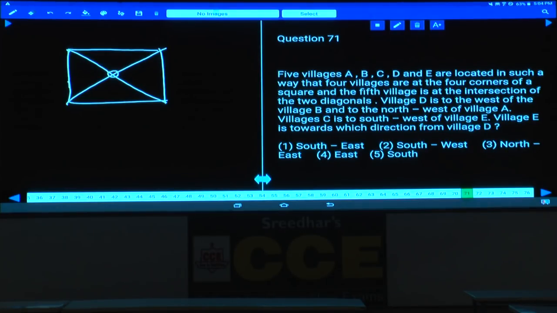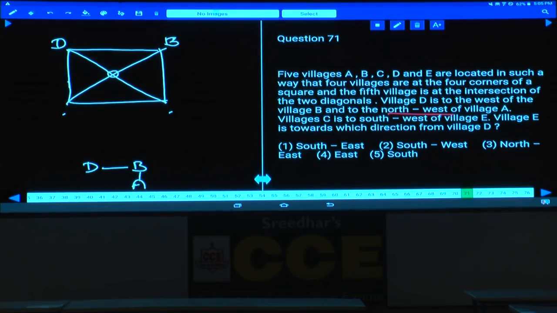And village D is to the west of village B. As village D is to the west of village B, this is the possibility. And so D and B can be here or D and B can be here, there are 2 possibilities. D is to the west of B and to the northwest of A. And D is to the northwest of A means, so how to take this A? This is north and this is west. Hence D is at this place, B is at this place. Tell me where should this A be?